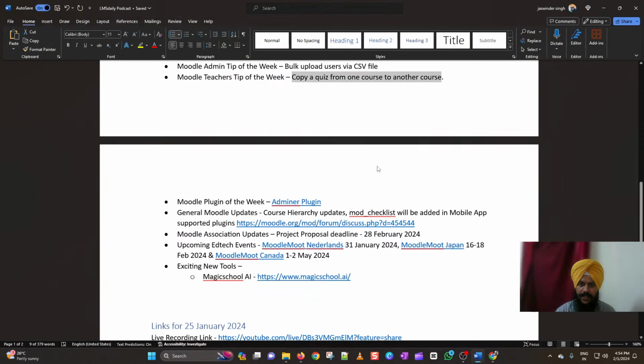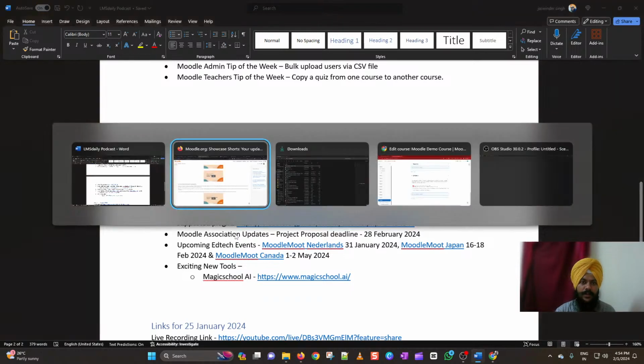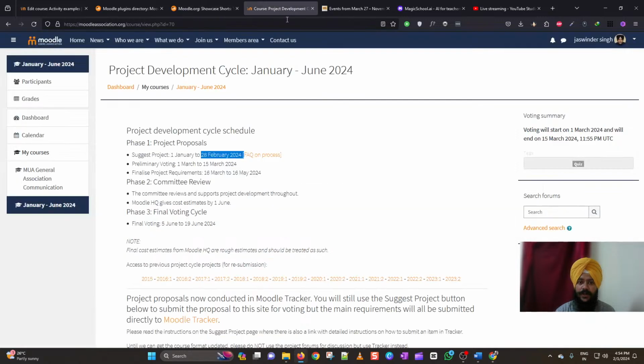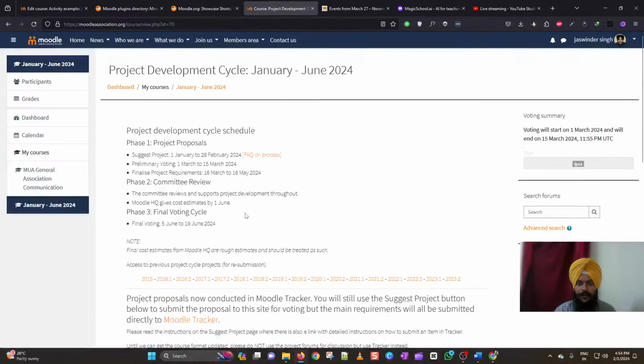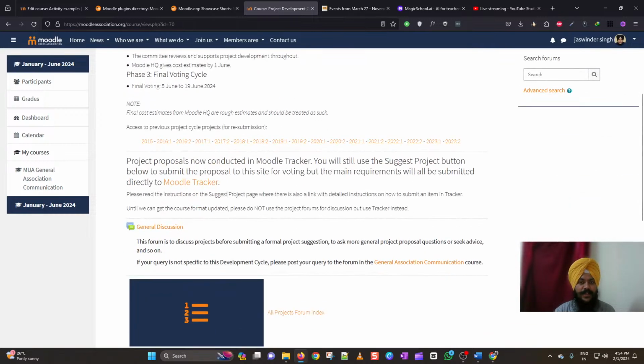Then coming on to the next agenda item for the day, which is the Moodle Associations update. Here there are no updates from the previous week. We have only 2 projects submitted for this project development cycle. The project suggestion phase will close on 28th of February, and then the preliminary voting will start from 1st March to the 15th of March. If you are a MUA member, I request you to please go and propose your project in this project development cycle. There are other updates from the Moodle LMS PAG group, which I'll be sharing next week.